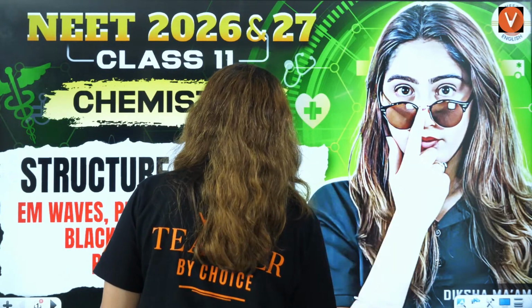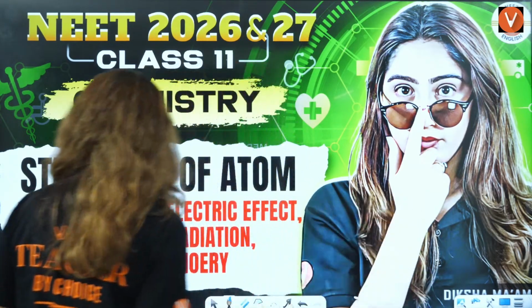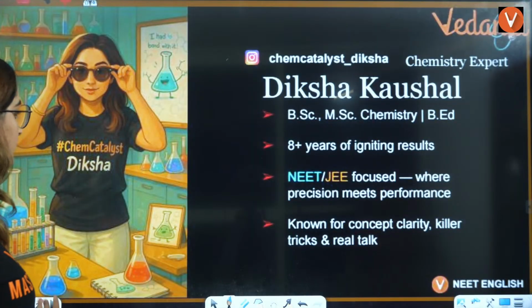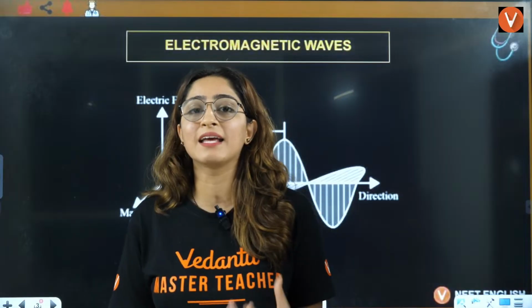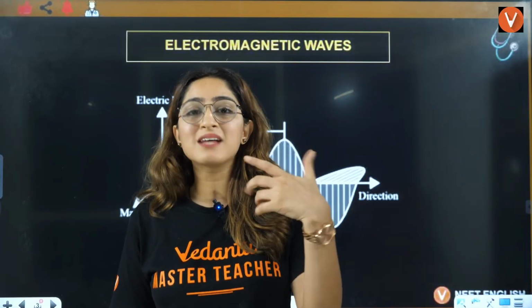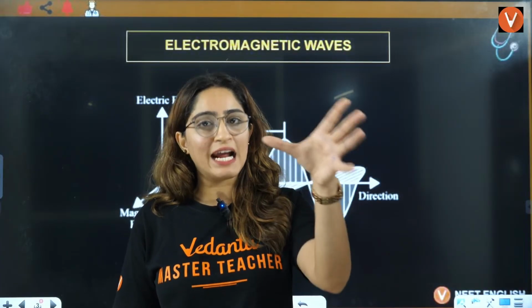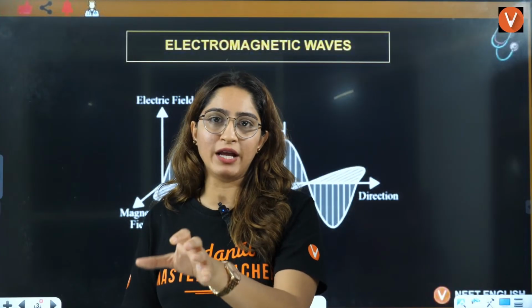Okay, guys. Let us discuss what EM waves are, that is, electromagnetic radiation. As the name says, it has an electric field and a magnetic field within itself.